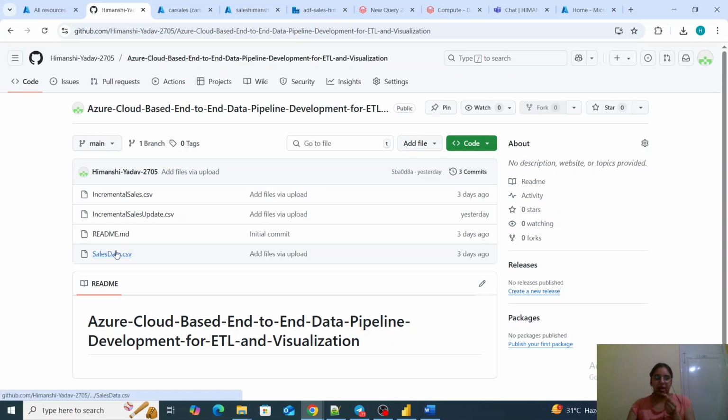Here I am having sales data.csv. This data is basically for car sales. This is the historical data, and I have also created an update to the historical data as well as some new records for this data. This will be serving as our incremental data which I have created. So this I will be having in my GitHub account.